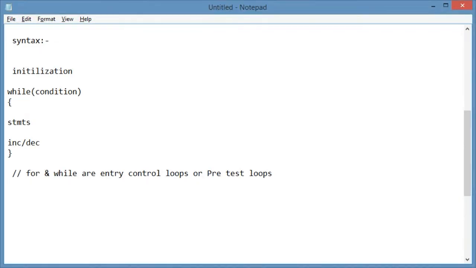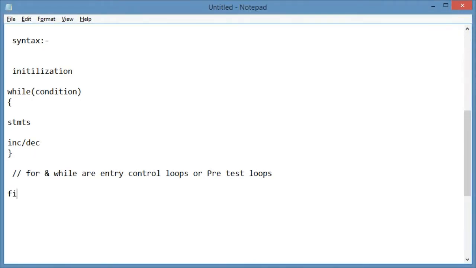Entry control loops are pre-test. Pre-test means first we execute a condition, and after that we execute some statements, right? Entry control loop means first we execute the condition.